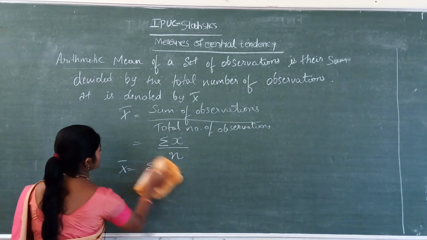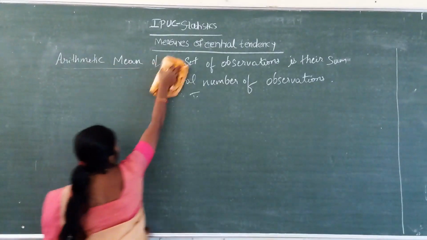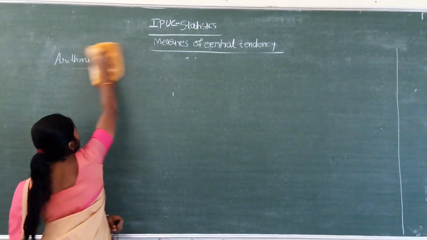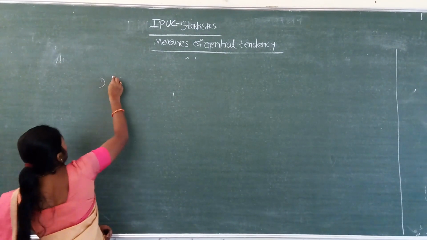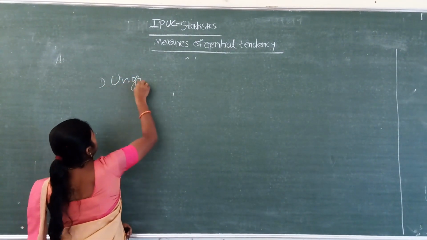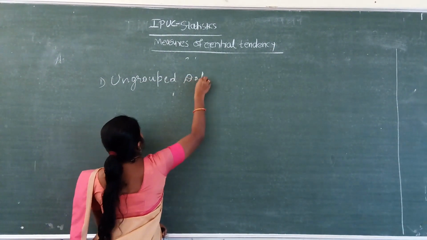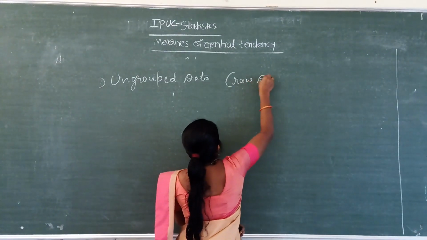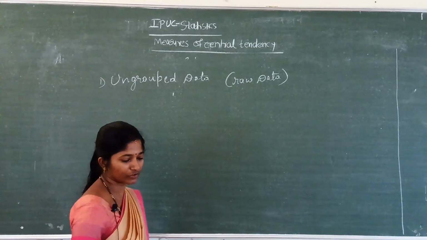Next we will go for grouped and ungrouped data. Now, ungrouped data first, which we can say is raw data.